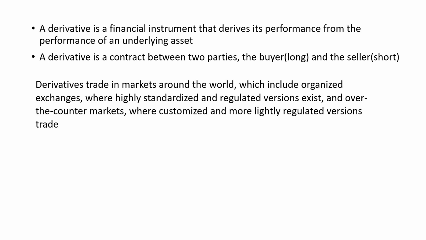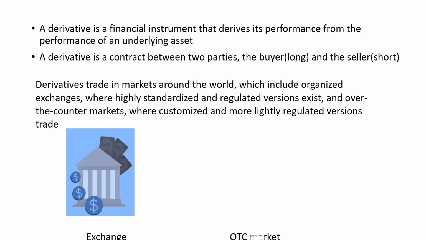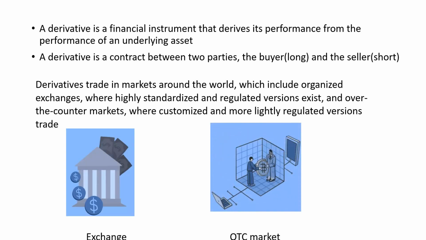It can be traded on the exchange or on the OTC market, which is also known as the dealer market. The OTC market, or over the counter market, is customized, that is, the contract can be changed as per the customer's needs, and it is a less regulated version. On the other hand, the exchange is highly centralized and it is highly regulated.